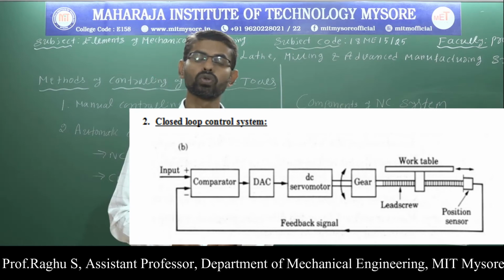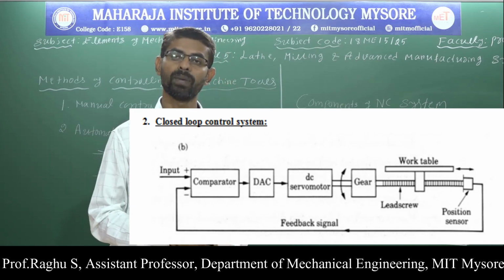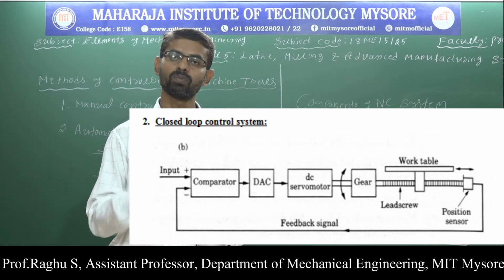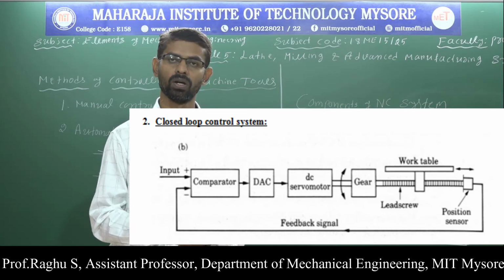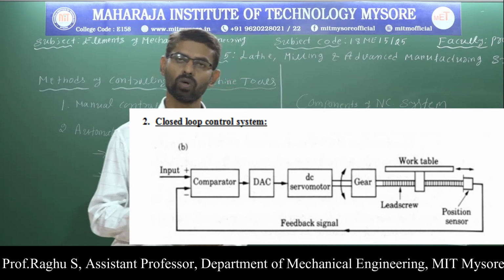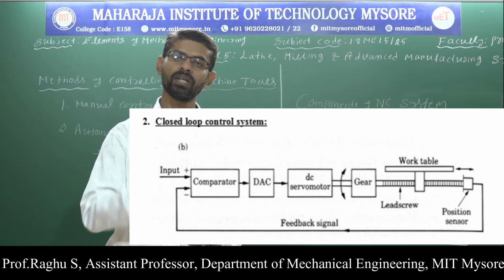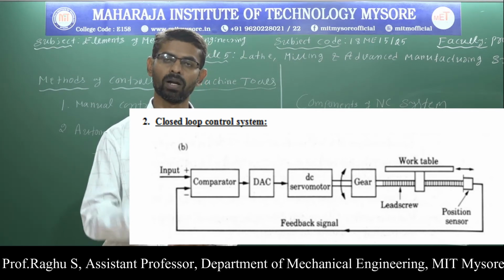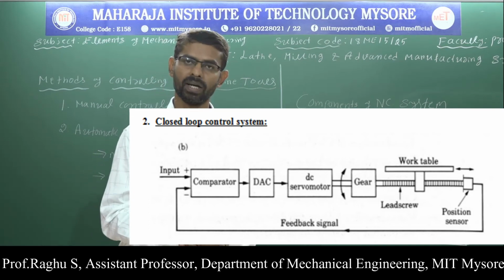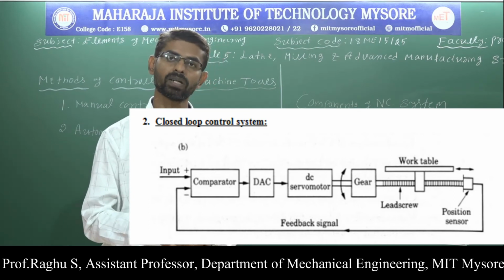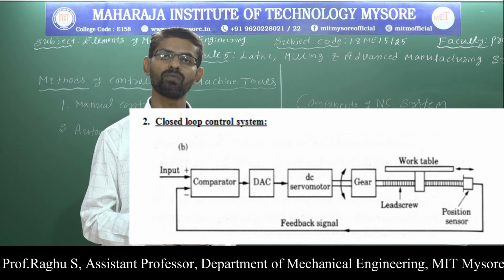The figure shows a closed loop system. This system uses a feedback signal, and hence it is possible to monitor the table position. This system uses a DC servo motor, sensors and a comparator. The sensor measures the position of the work table and sends it to the comparator. In the comparator, comparison is made between the input signal and the feedback signal.